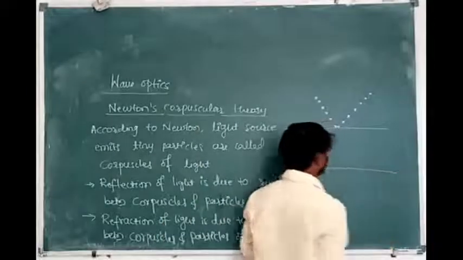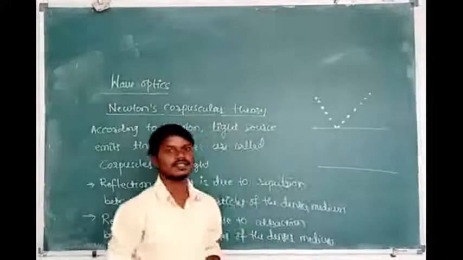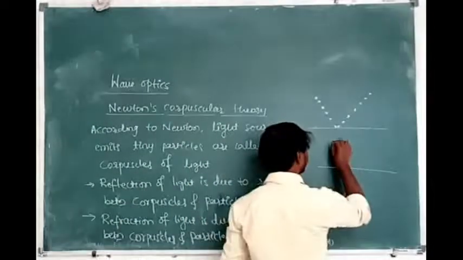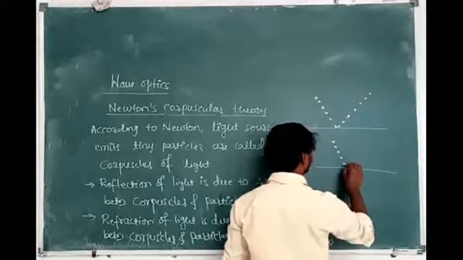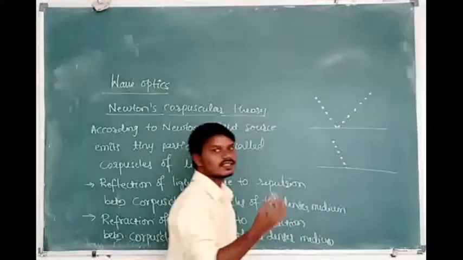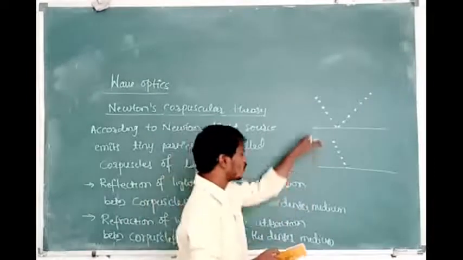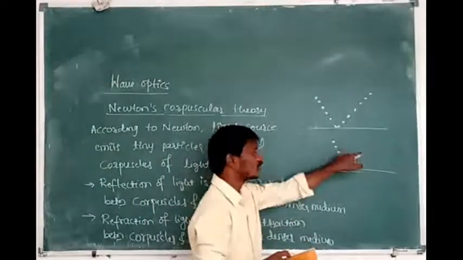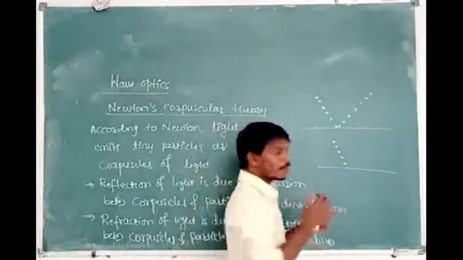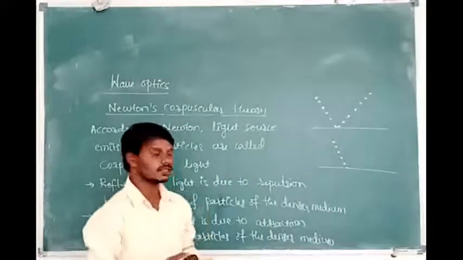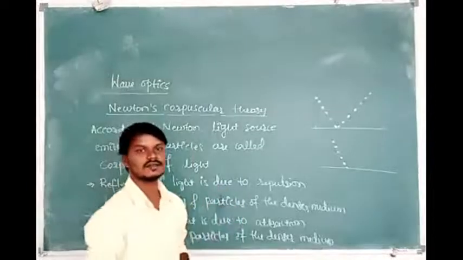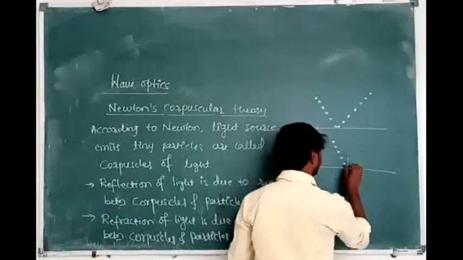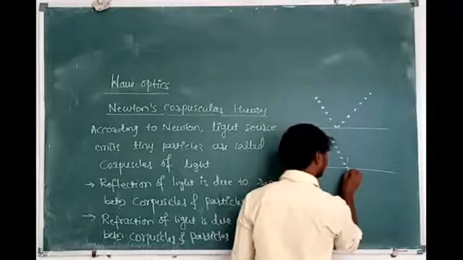Once again we are going to take the interface between the rarer medium and the denser medium, and these are the corpuscles, meaning particles of the light. Whenever the corpuscles are incident on the interface between the rarer medium and the denser medium, due to the force of attraction between the particles of the denser medium and corpuscles, the light undergoes refraction due to the force of attraction.